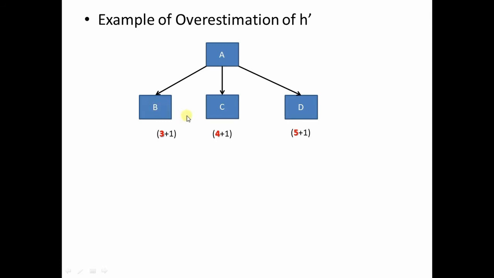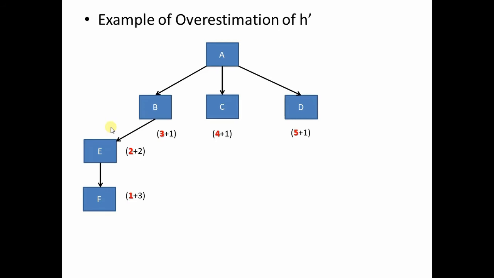Further, assume that when B is expanded, there is only one successor, that is E, and the heuristic value of E happens to be 2. The actual cost incurred in moving to E from the start state is 1 plus 1, that is 2. So 2 plus 2, 4 will be the f dash value of E. Now when you compare 4 with the f dash value of C, that is 5, and f dash value of D, that is 6, we still feel that E is the minimum, so E will be selected for further expansion.